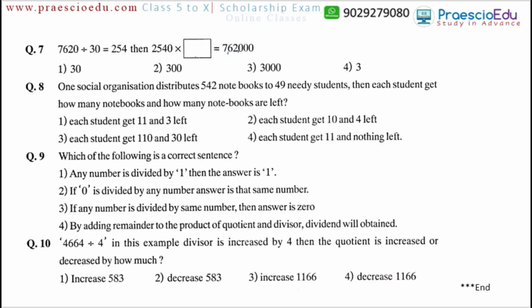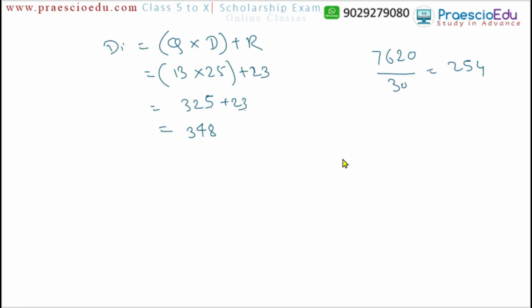Okay, and asking about 254 multiplied by something is equal to 762000. Yes, now this number we have to find out. Now, as per this one, if we say this number is divided by 30 it is equal to the same here.